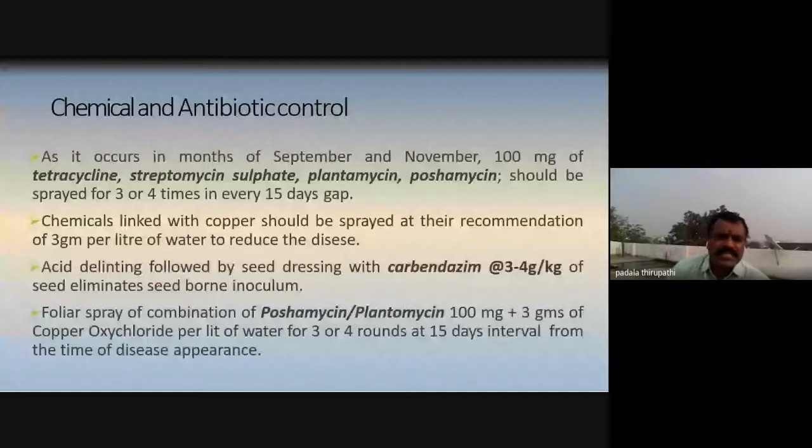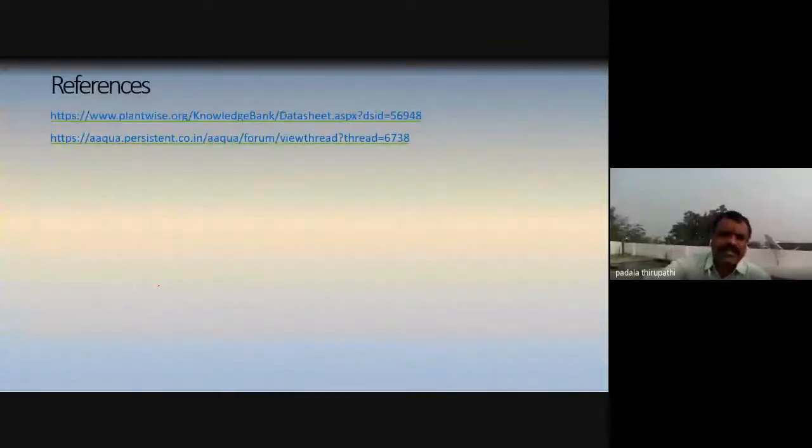It is very useful for eliminating this disease. And the foliar spray is a combination of fosamycin and plantamycin, 100 mg plus 3 grams of copper oxychloride per liter of water, 3 to 4 rounds at 15-day intervals from the time of disease appearance. So these are the control methods of this disease, angular leaf spot of cotton.